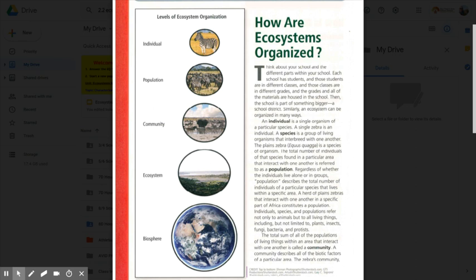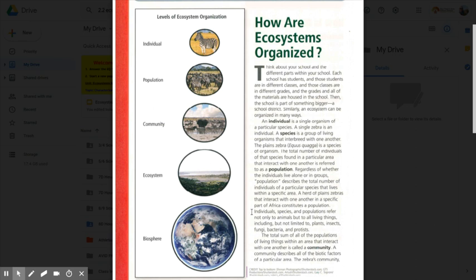The total number of individuals of that species found in a particular area that interact with one another is referred to as a population. Regardless of whether the individuals live alone or in groups, population describes the total number of individuals of a particular species that lives within a specific area. A herd of plain zebras that interact with one another in a specific part of Africa constitutes a population.